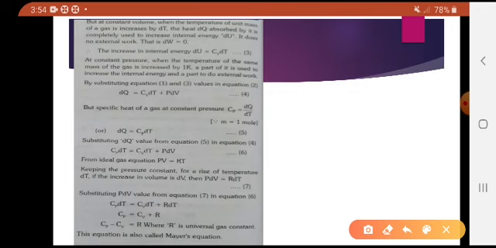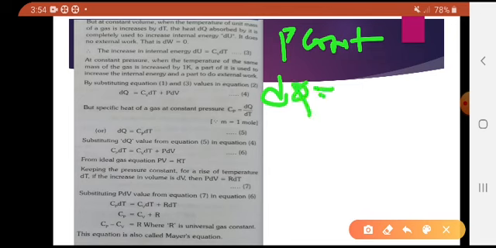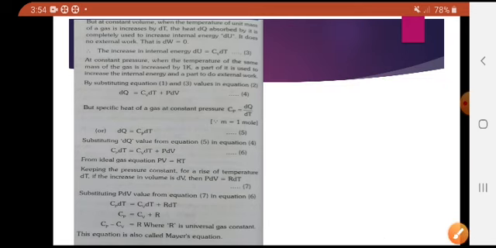At constant pressure, if P is taken as constant, when the temperature is raised by 1 degree Celsius, some of the heat is used to increase its internal energy, and some of it goes into work done. So dq equals internal energy Cv dT plus work done P dV.